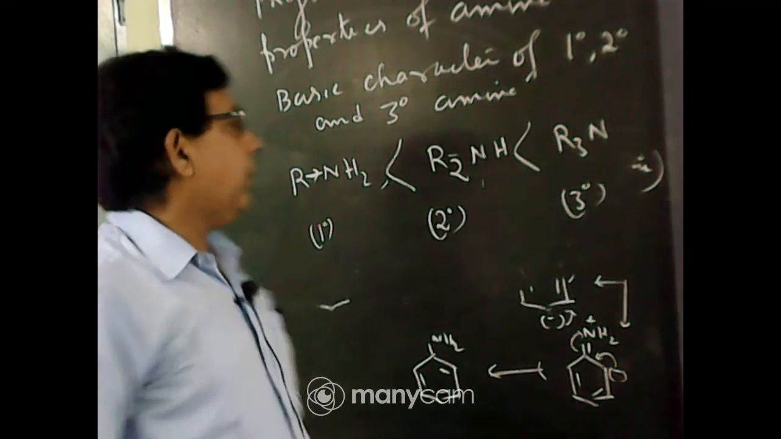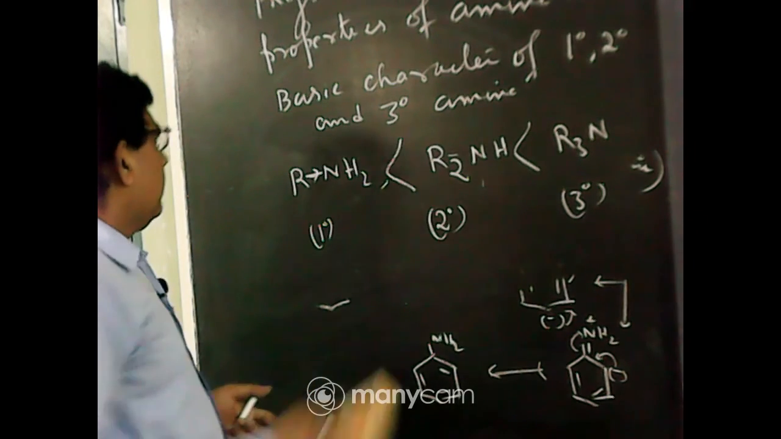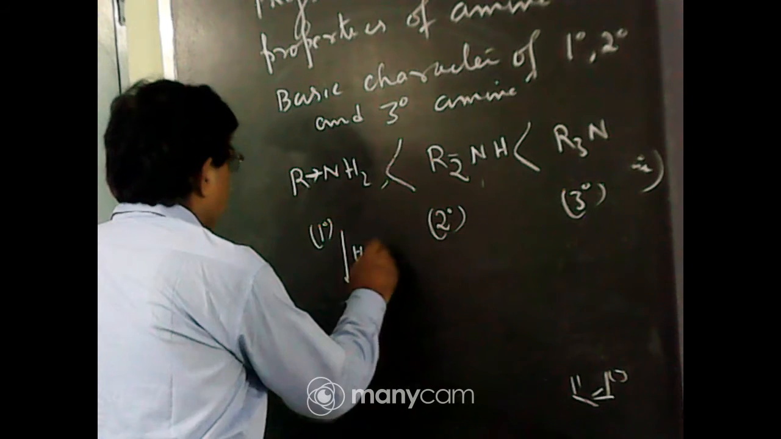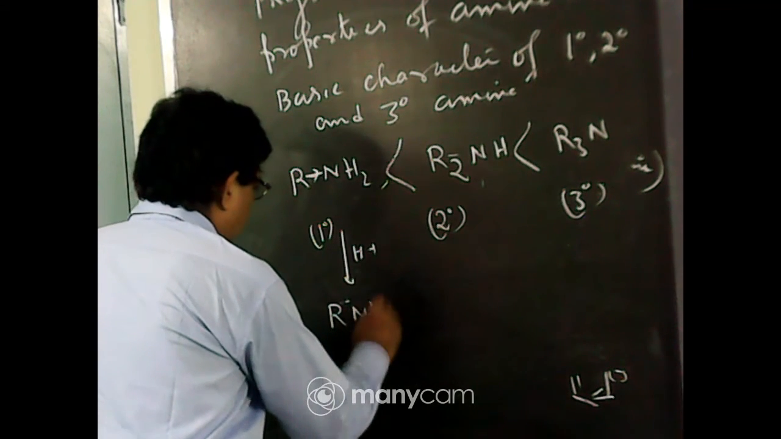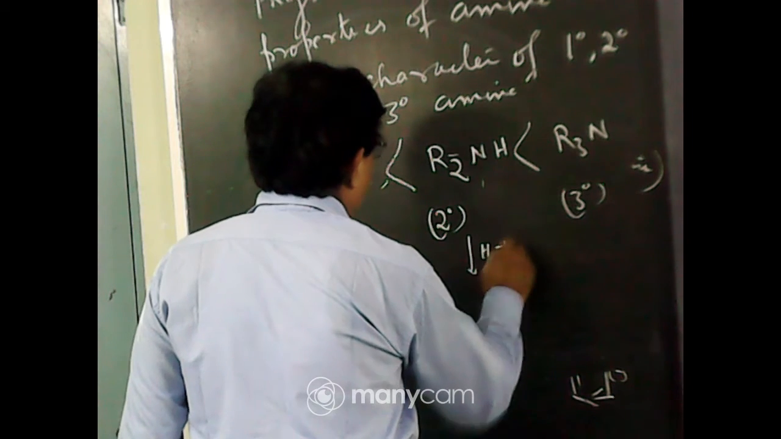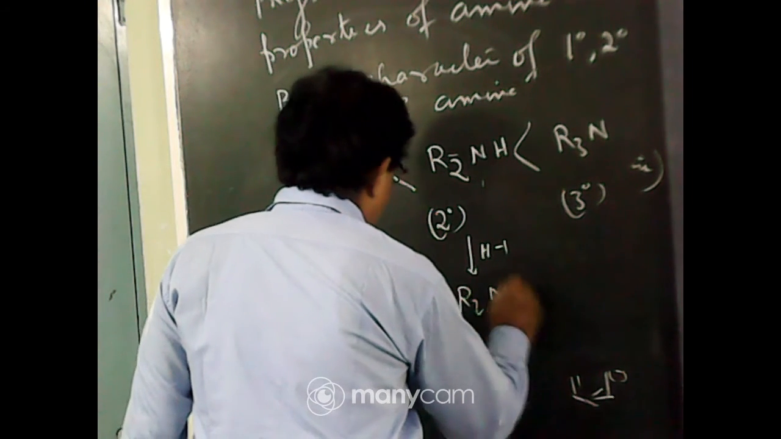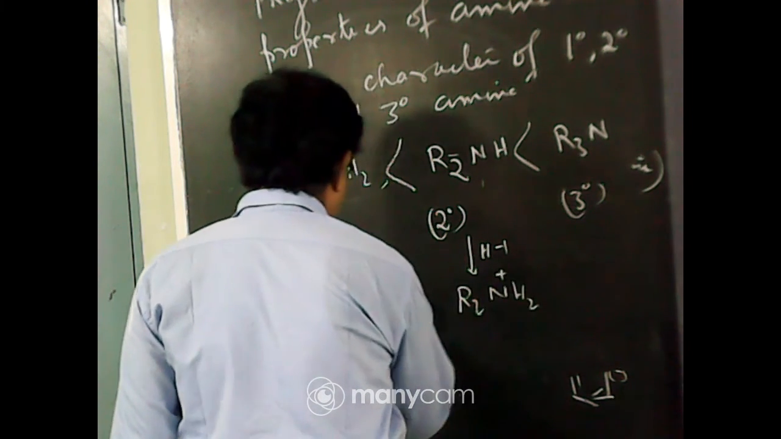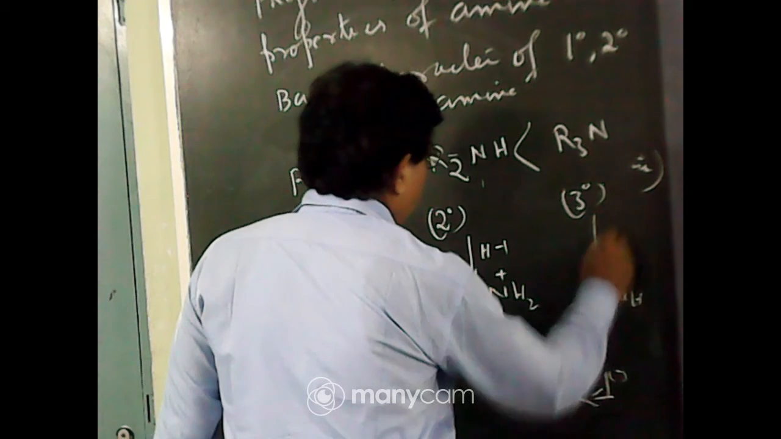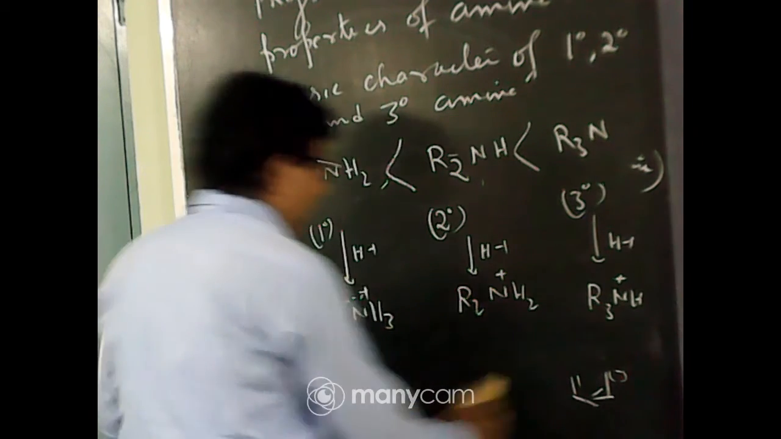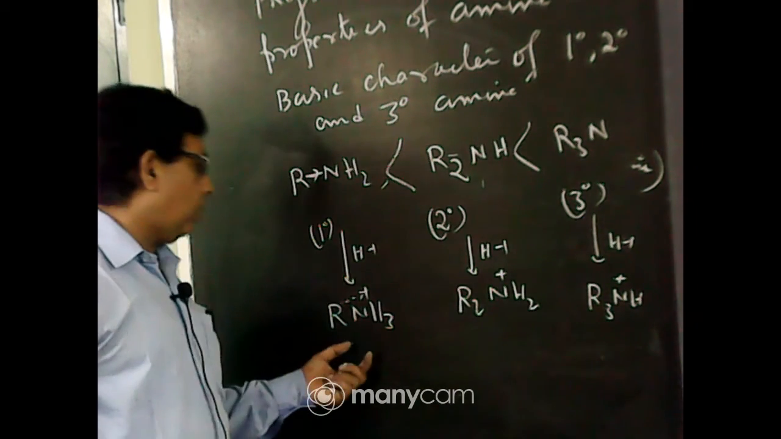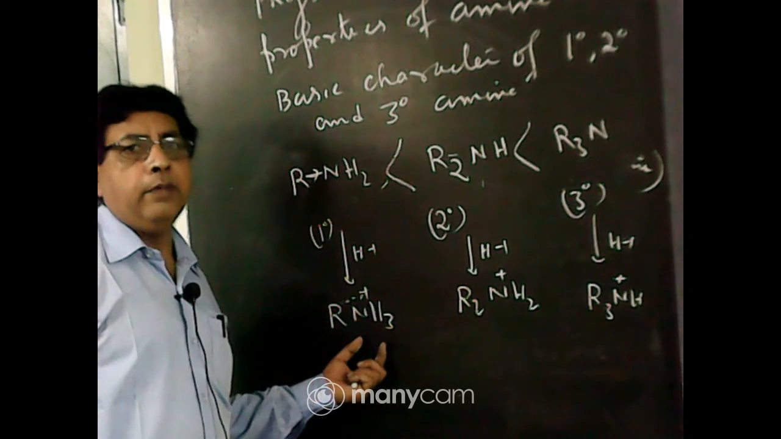Why? Because in aqueous solution, what will be the reaction? Primary amine accepts proton to form RNH3+. Secondary amine accepts proton to form R2NH2+, and tertiary amine forms R3NH+ by accepting proton. Now which cation is most stabilized in aqueous solution? Primary amine cation.